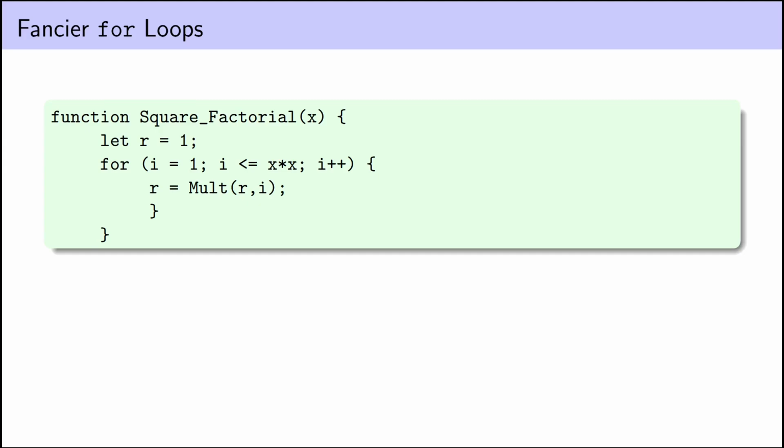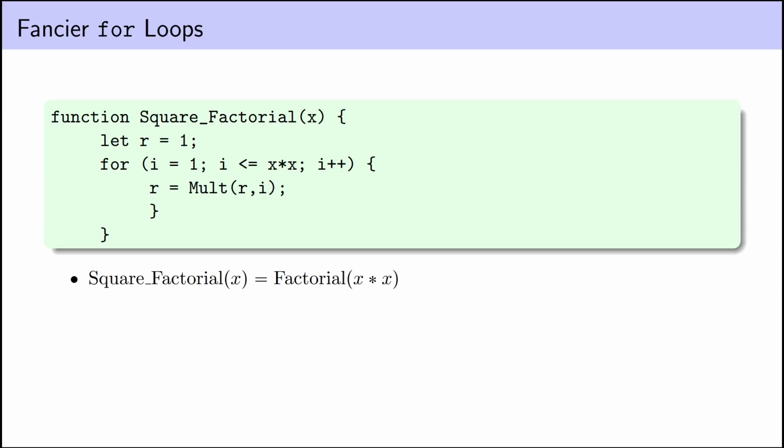Suppose that we wanted to show that this program here, which calculates the factorial of the square of a number, is primitive recursive. Well, this is just our factorial function, but with the input replaced by x times x. So we can write this as just the factorial of x times x, which is a multivariable composition of functions that we've already shown to be primitive recursive.